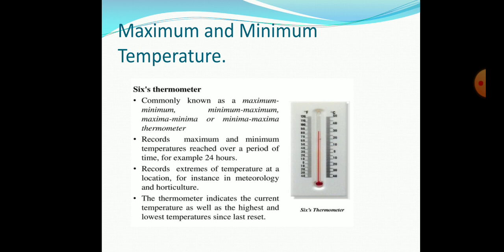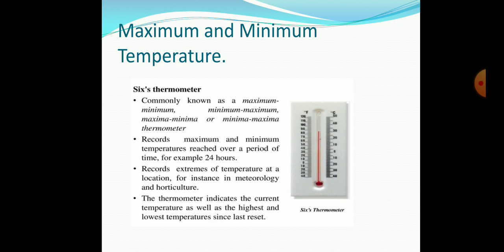It records the extreme temperature at the location, for instance in meteorology or in horticulture. The thermometer indicates the current temperature as well as the highest and the lowest temperature since the last reset.